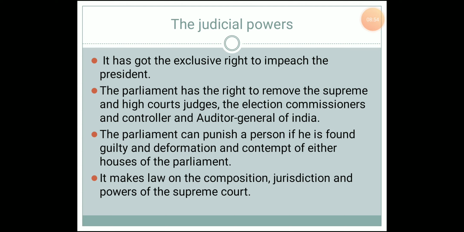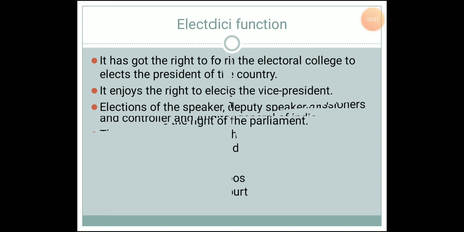And the decision about the composition, jurisdiction and powers of the Supreme Court will be made by the Union Legislature. So this also comes under the judicial power of the Union Legislature.